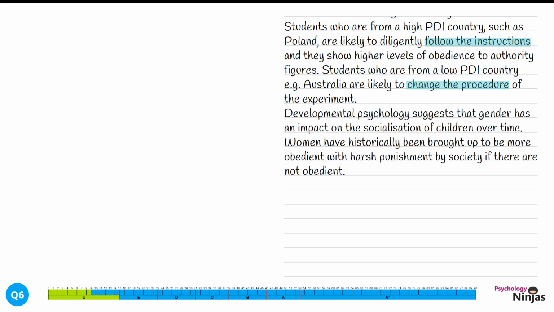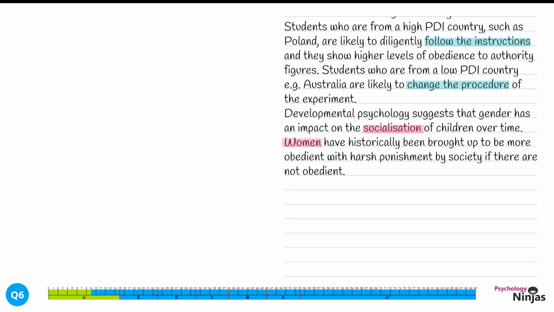Developmental psychology suggests that gender has an impact on the socialisation of children over time. Women have historically been brought up to be more obedient, with harsh punishment by society if they are not obedient. We've identified gender as a factor, and importantly in terms of developmental psychology, we've talked about this having an impact on socialisation, how children are brought up, child rearing practices. We've also been specific here in talking about women or girls being brought up to be more obedient, and that's how it might have an impact in this particular social essay.